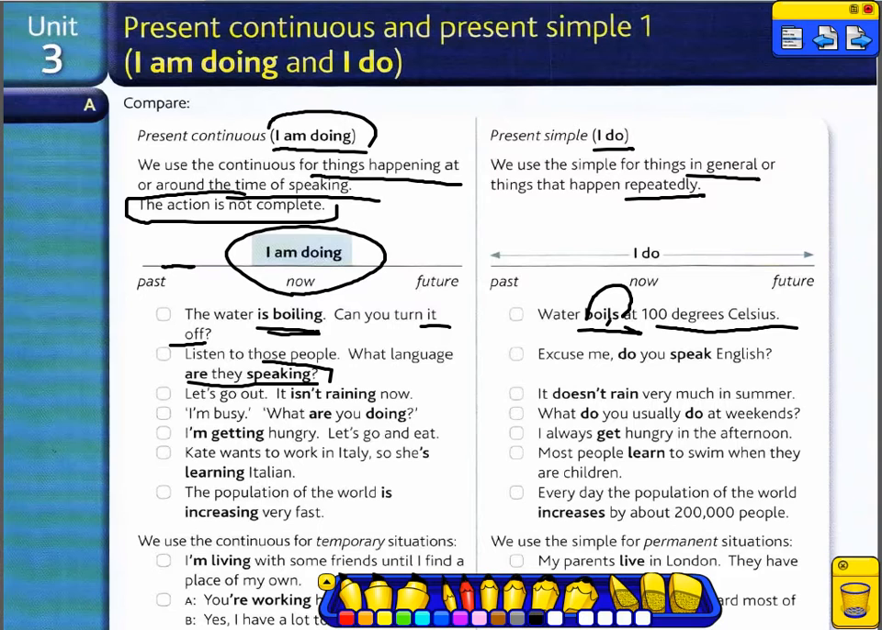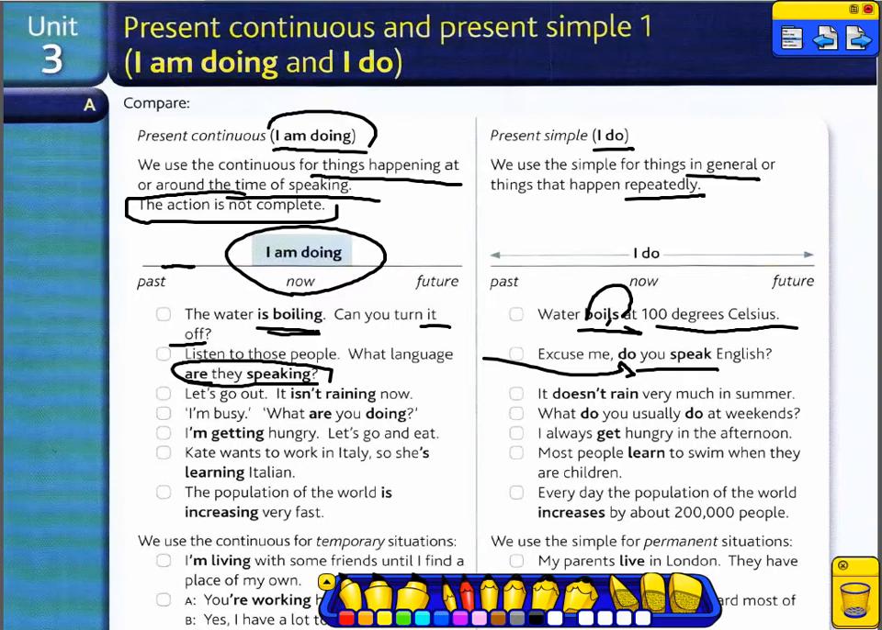What language are they speaking at the moment? Here, I'm asking you about what language you speak generally. So, if you heard one of the tourists speaking, you can ask one of your friends, what language is he speaking right now? Or you can say, what language does he speak? If you say, what language is he speaking right now, you want to know what he is saying right now. And the other question means that you ask about his language in general.